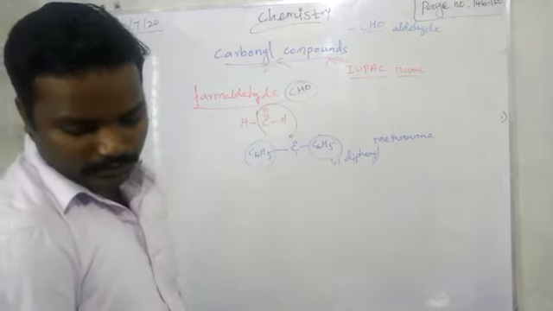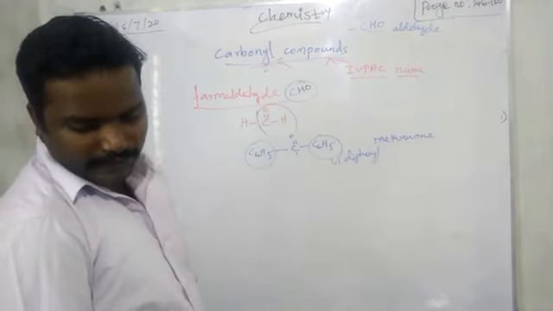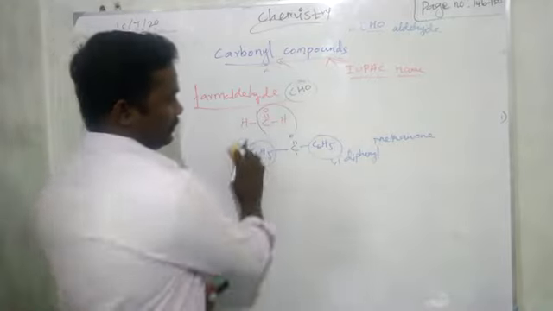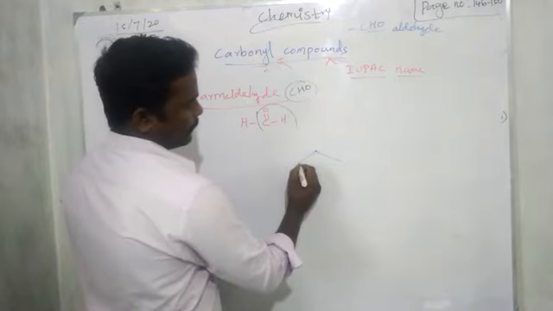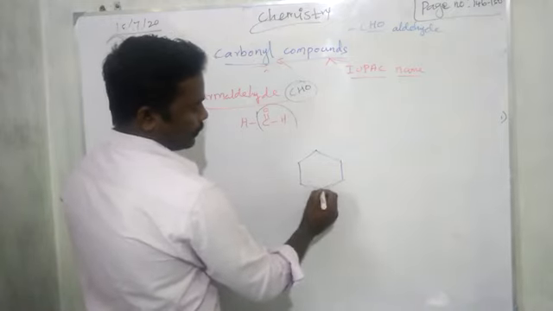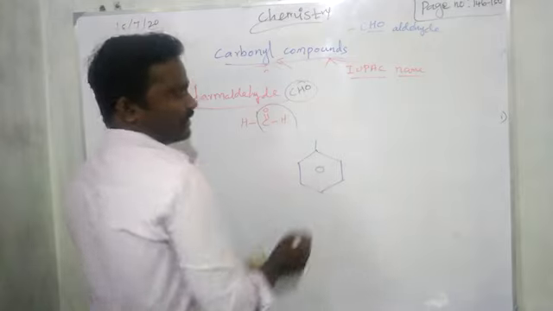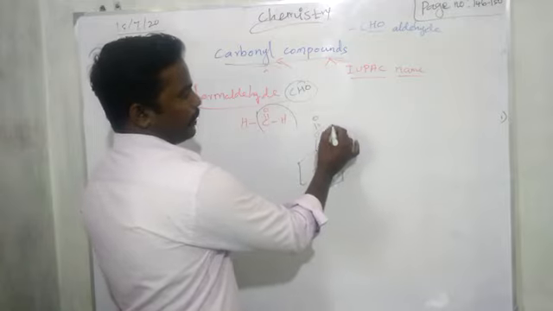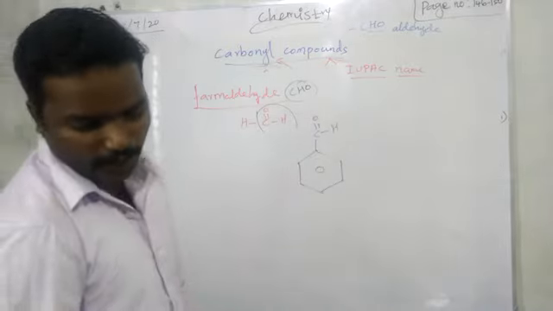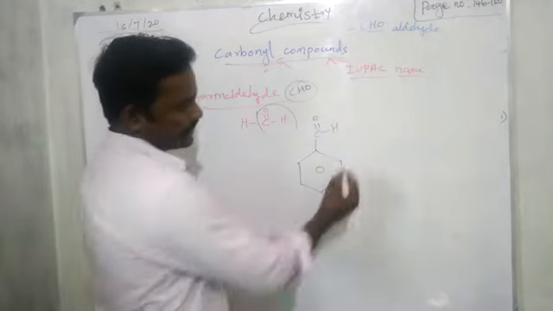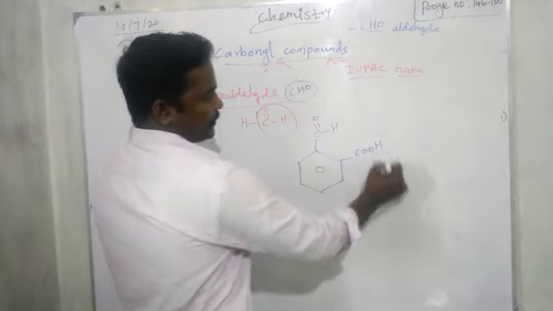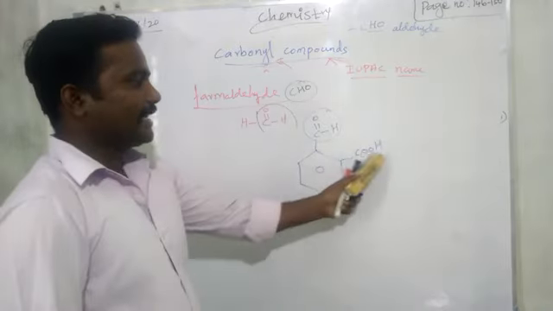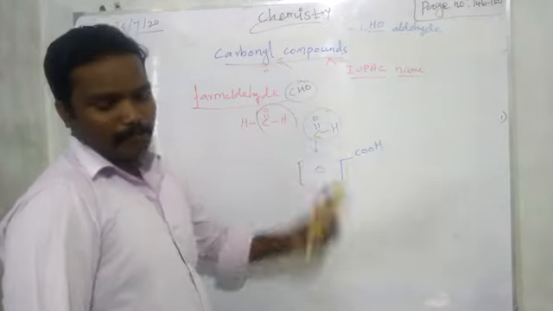Right. Then we will take some cyclic compound: formyl benzoic acid. Right. So formyl comes from formic acid, so C double bond O H. That is what is called formyl. Then on the adjacent carbon we have the acid. Formyl benzoic acid. Right. Benzene gives benzoic acid, formic acid gives formyl.